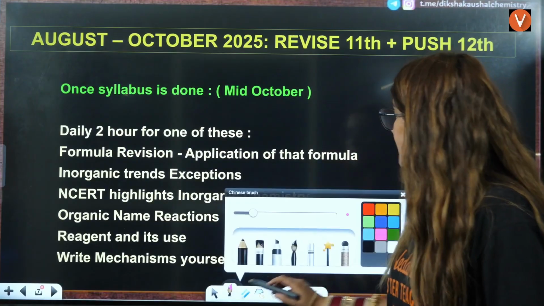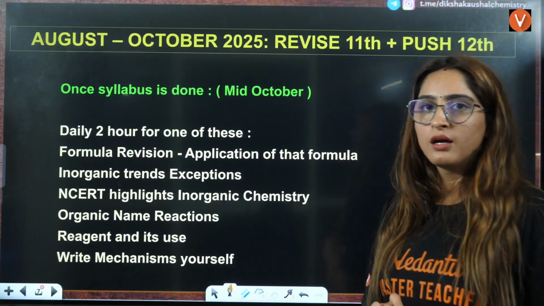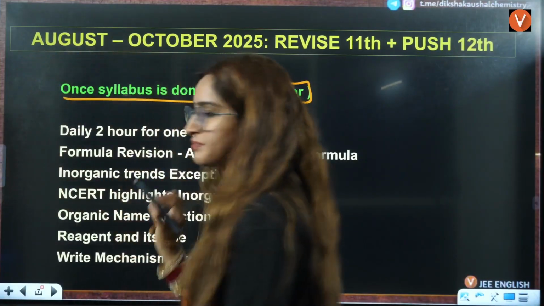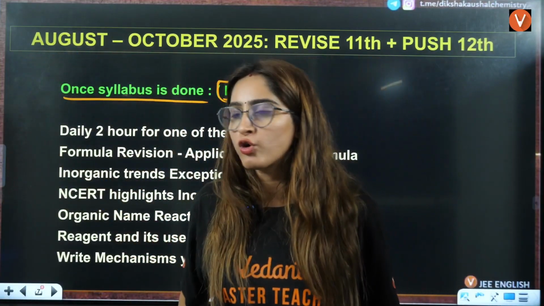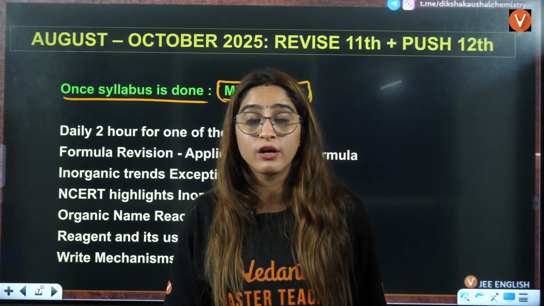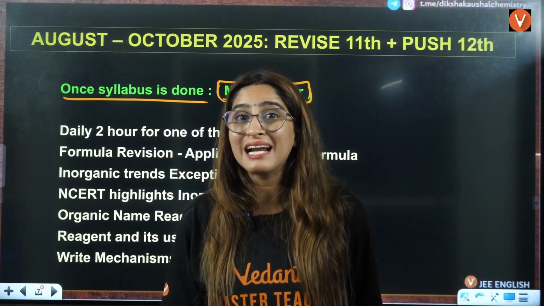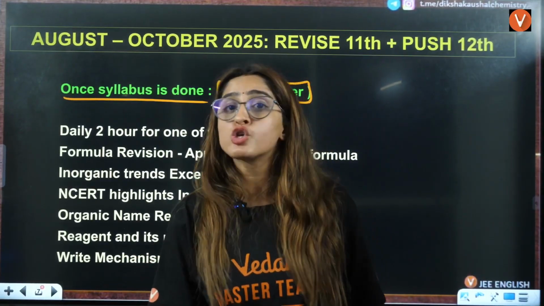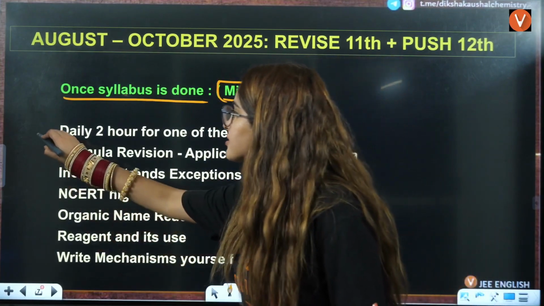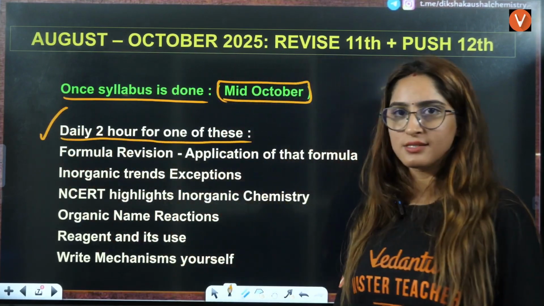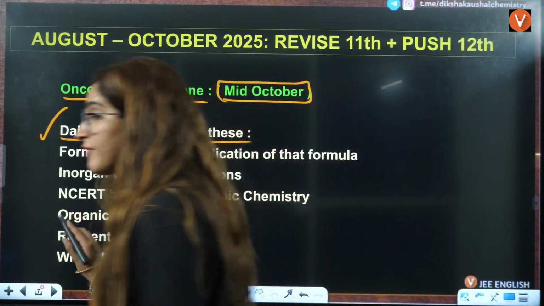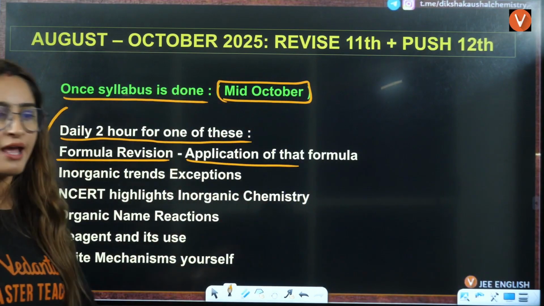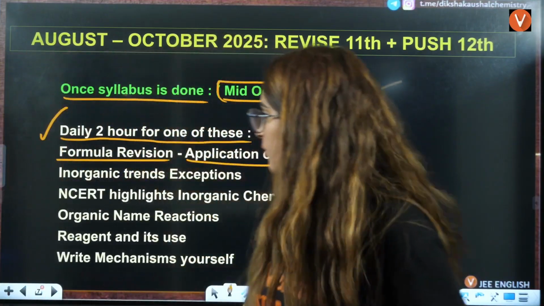Next, once the syllabus is done, let's say by mid of October. I'm giving you 3 months, so I am assuming that by mid of October your syllabus is almost complete. So what do you have to do here? First is daily 2 hours for one of these. This is a very, very important thing. Daily you will pick one target from these.